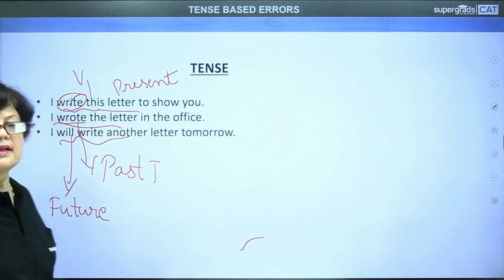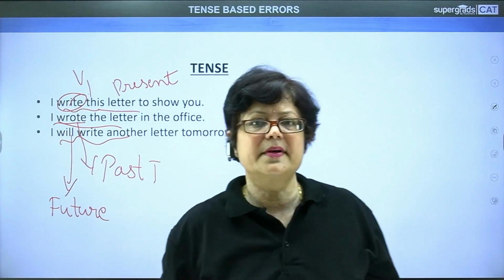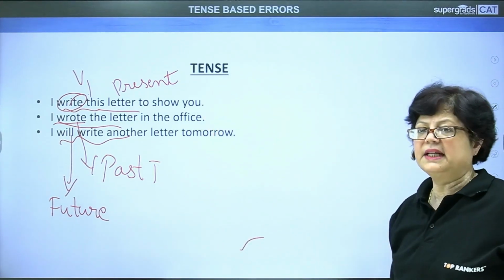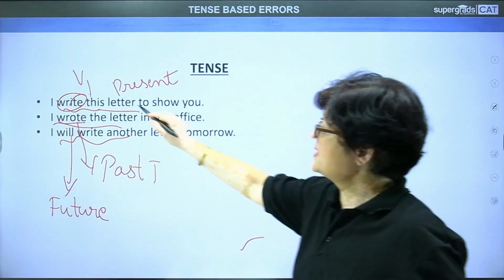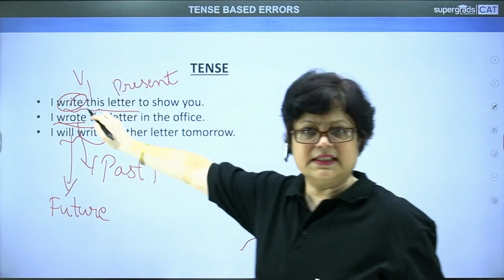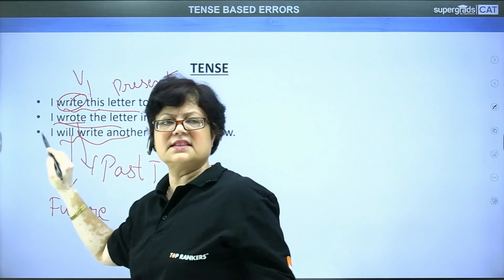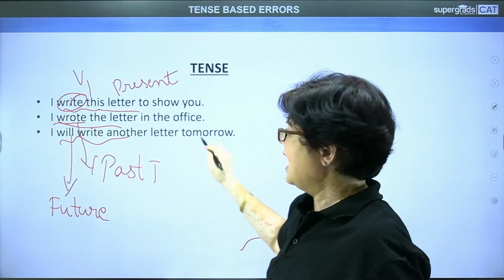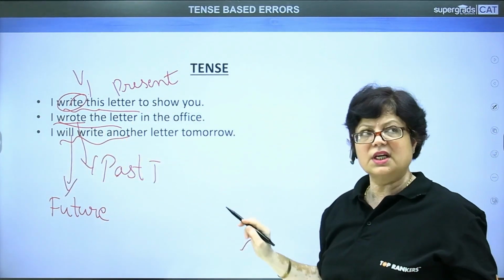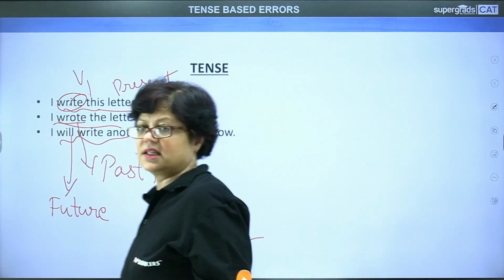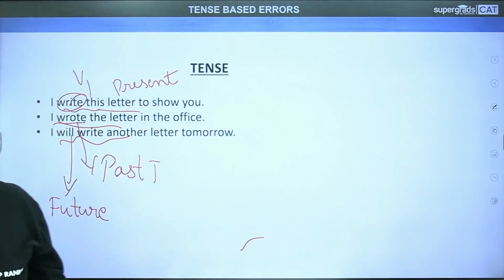That means the verb which is in the present tense is telling us about the present time. The verb which is in the past tense is telling us about the past time, and the verb which is in the future tense is telling us about an action in the future time.